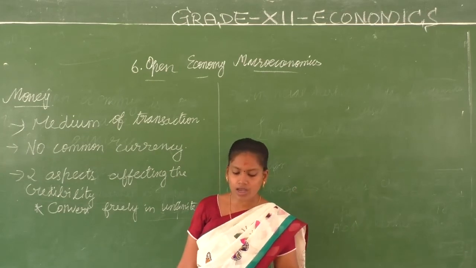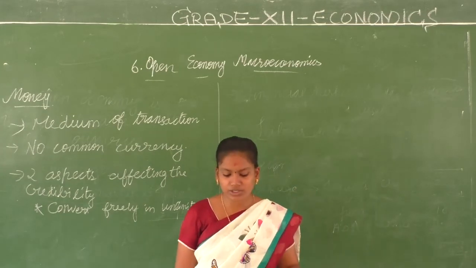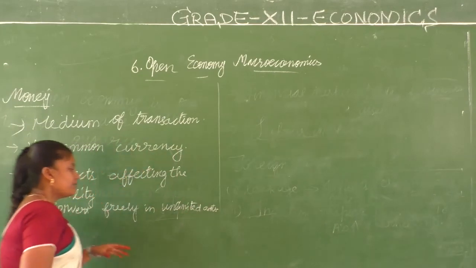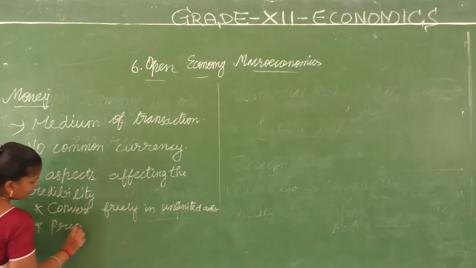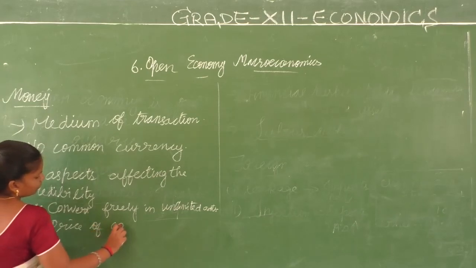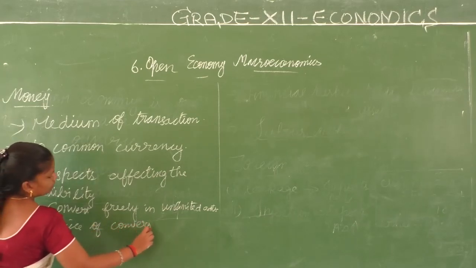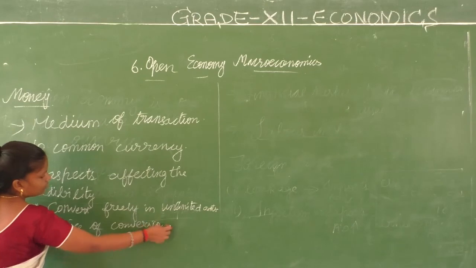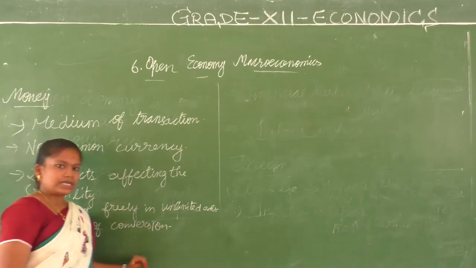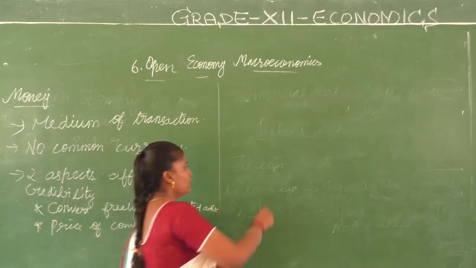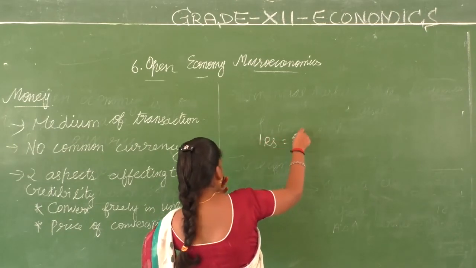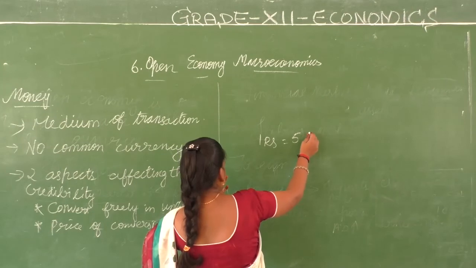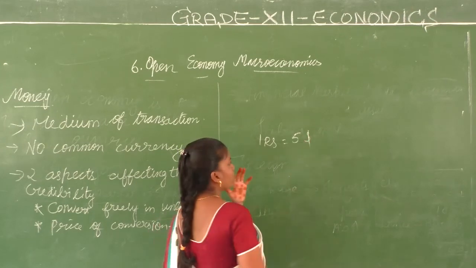That was one question. Another one is the price at which this conversion takes place, the price of conversion. For example, you have an exchange rate of 1 rupee to $5.